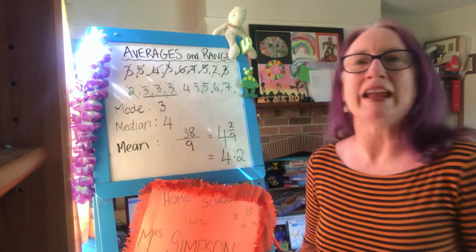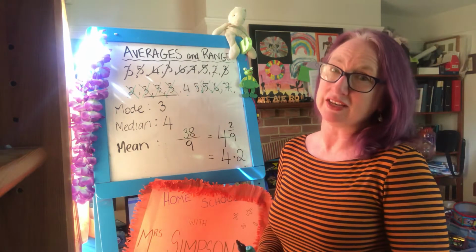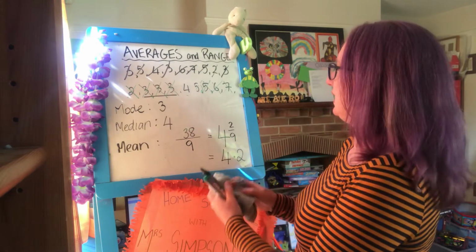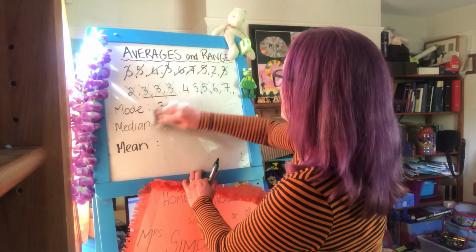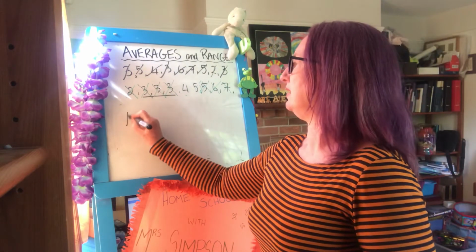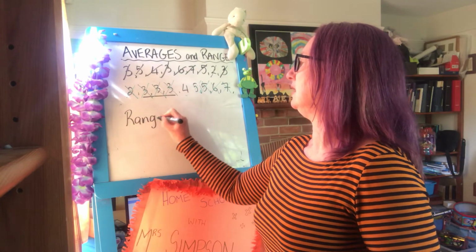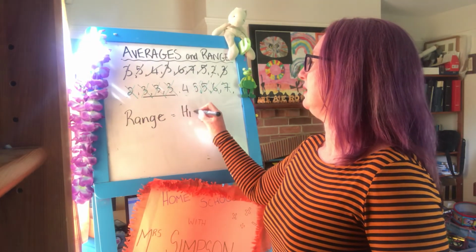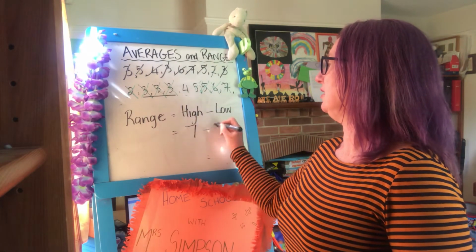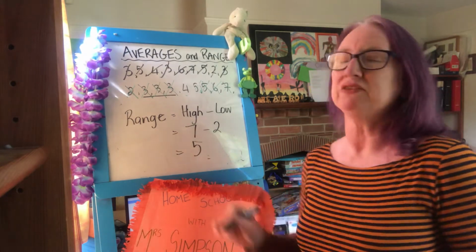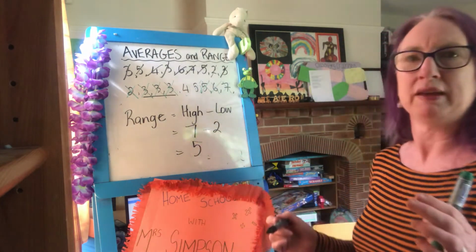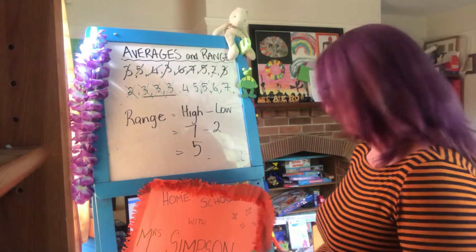Okay, now the range is the last one. The range is from the top number, the biggest score, to the lowest score. So here our biggest number is 7 and our lowest number is 2. So our range is high number minus the low number. In this case it's 7 minus 2. So our range is 5. Not a very big range, but in this case that's what we have.